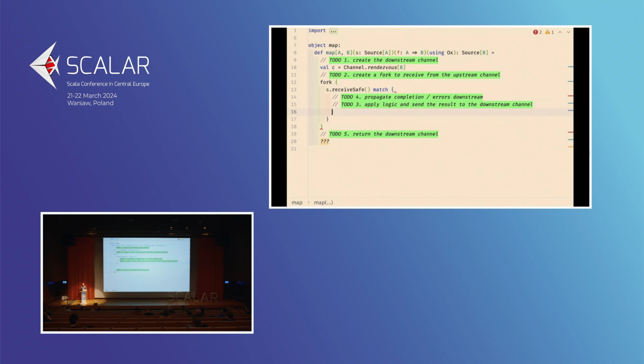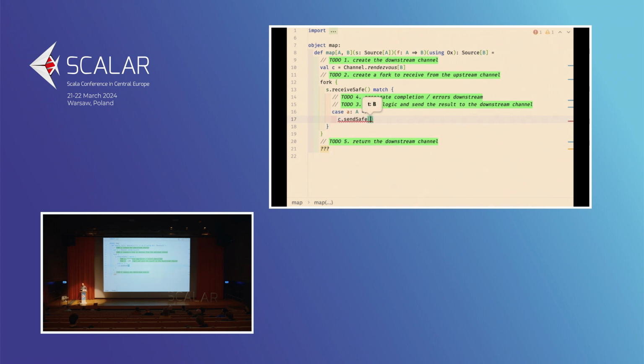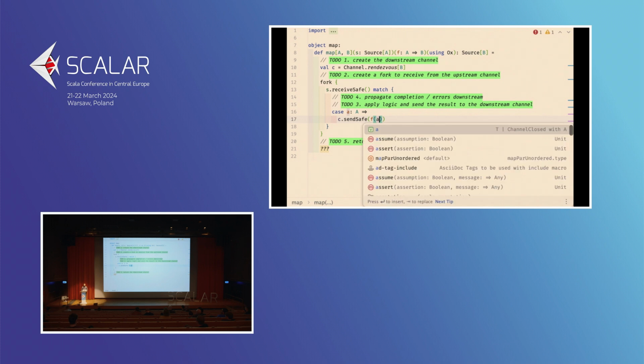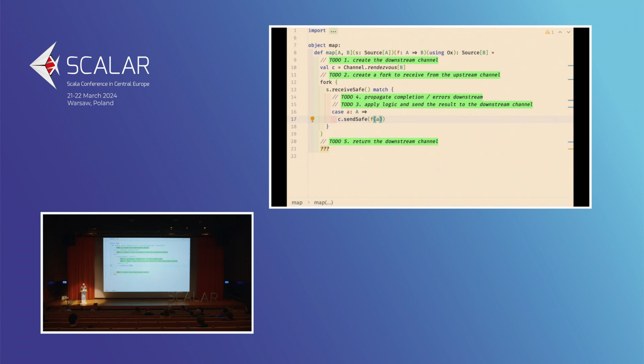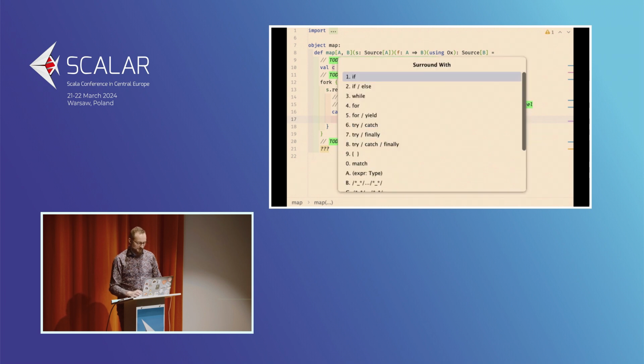So the first kind of data that we can handle here is the actual data. If we receive a value of A, what we want to do is use the downstream channel and call send safe, which again would gracefully handle the fact that the channel is possibly closed. Then we are going to apply the function f, and send f of A to the channel. Now, this is the happy path scenario, because f is something that is coming from the outside, it can fail, so it would be good to handle this failure.